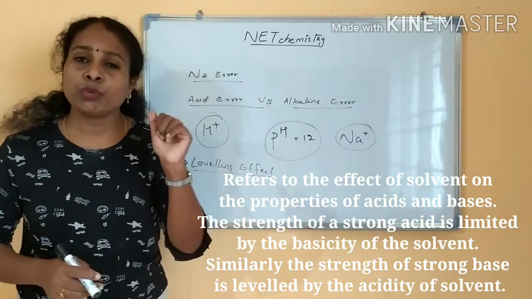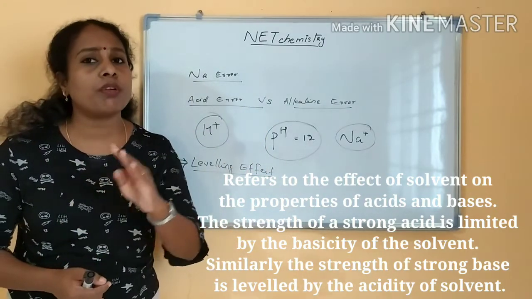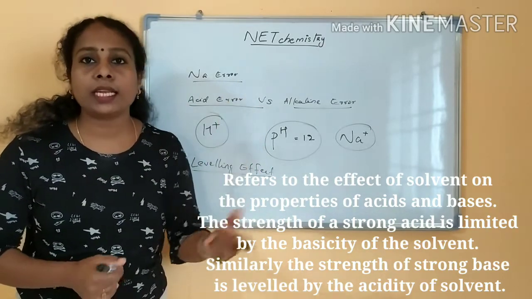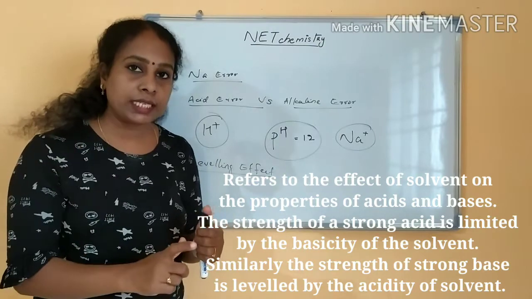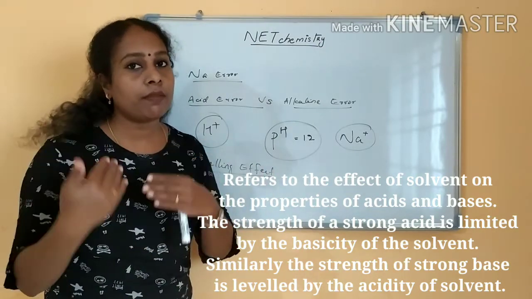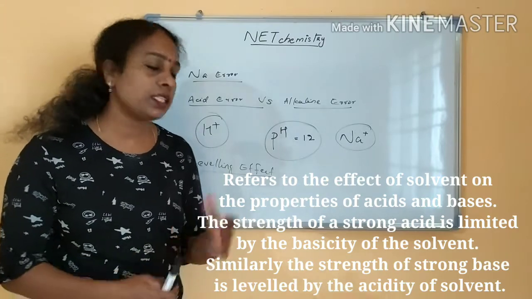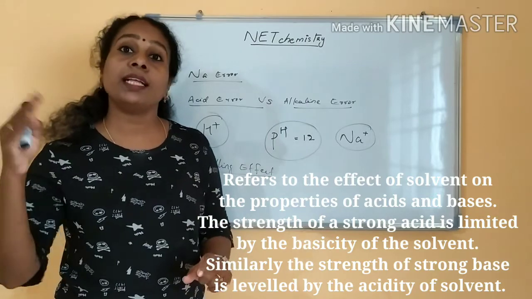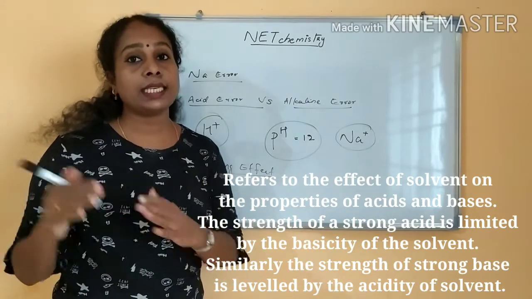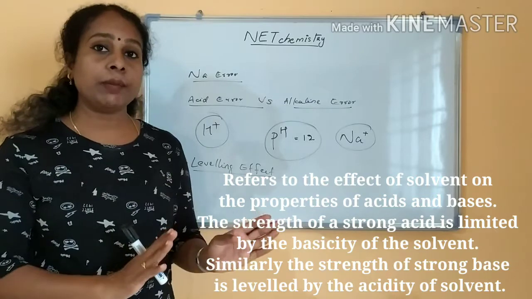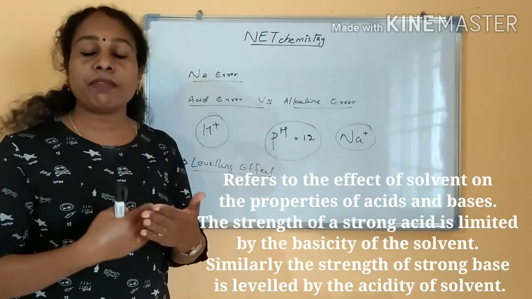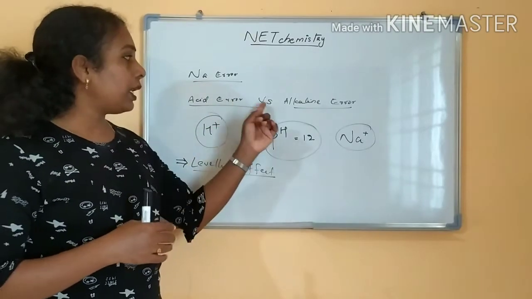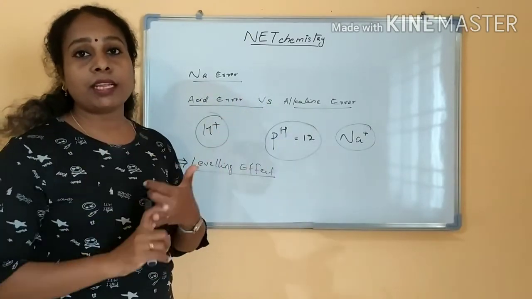In the same way, whichever solvent you are taking, the opposite solvent can level the strength of that solvent. So if it is a strong alkali, it can be leveled by the effect of an acid, and if it is a strong acid, it can be leveled by the strength of an alkali. Clear? That is the leveling effect of the solvent. The property of the solvent can be affected by the other solvents. That is the leveling effect. Is this clear? Sodium error, alkaline error, acid error and leveling effect of the solvent.